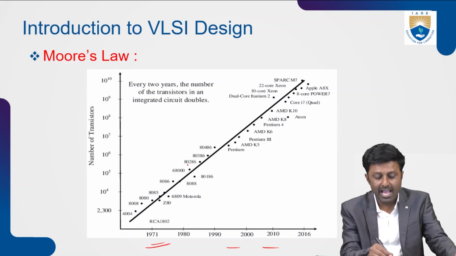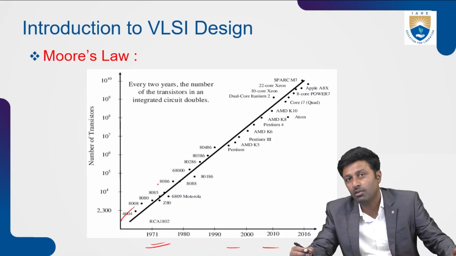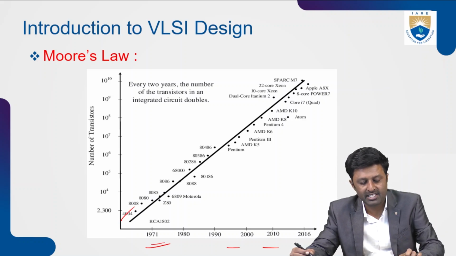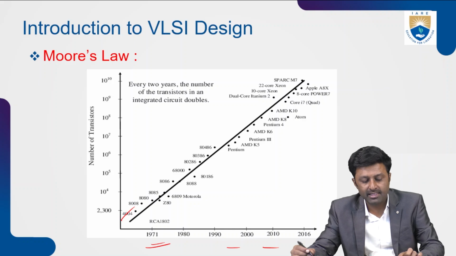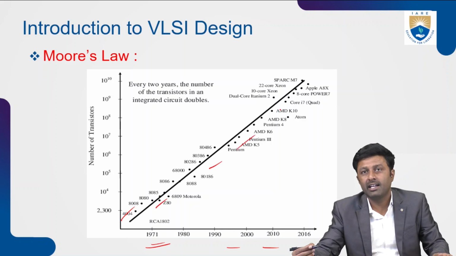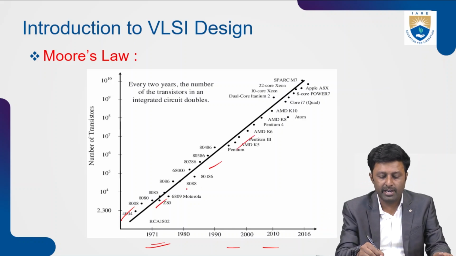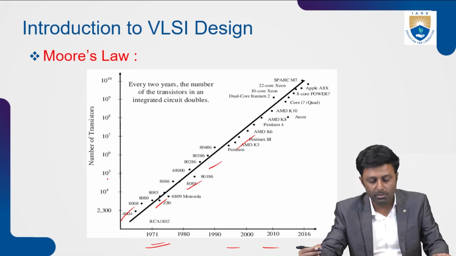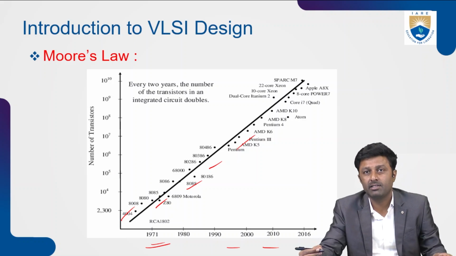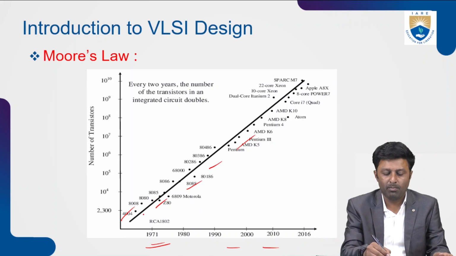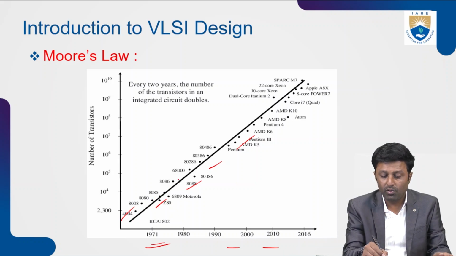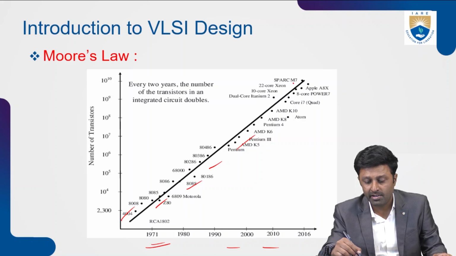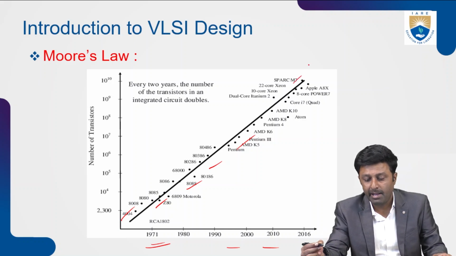As you can see, the Intel 4004 chip was developed in the early years, then as the years increase, the different processors like the 8088 went up to 10 to the power 5 transistors on the IC. From Intel 4004 to the Intel 8086 and so on, you can see at the end the SPARC M7.